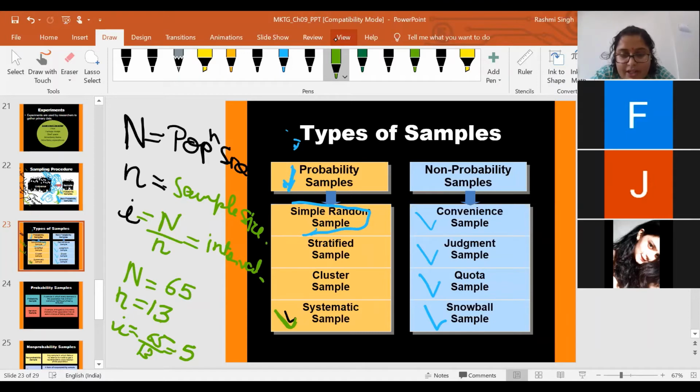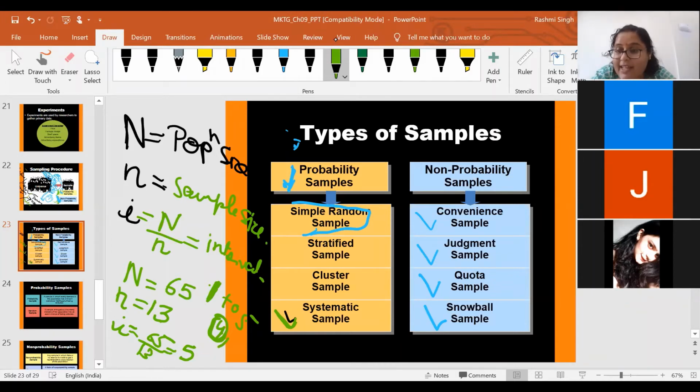Firstly, I have to select one student whose roll number will be between 1 to 5. Those who will be having the roll number between 1 to 5, that will be selected. That will be the first element. Between roll number 1 to 5, you can choose any number. Let's say Ananya says, ma'am, I'll choose roll number 4. Okay, so the first element is 4. The student having roll number 4 will be in my group.